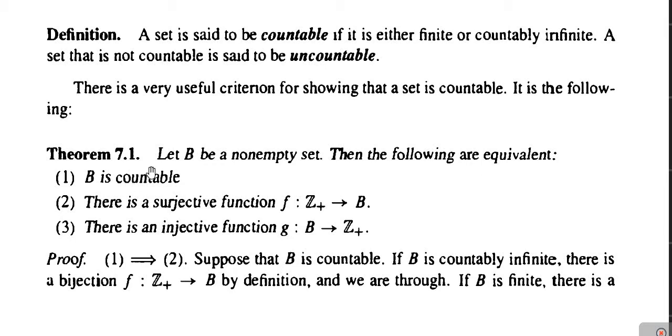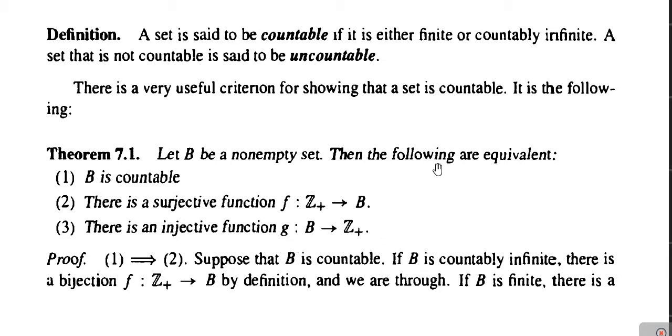So, theorem 7.1 is: let B be a non-empty set, then the following are equivalent. Number one, B is countable. Number two, there is a surjective function f from Z plus to B. And number three, there is an injective function g from B to Z plus.